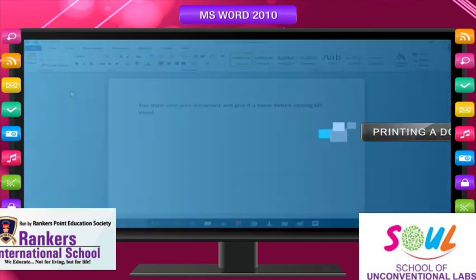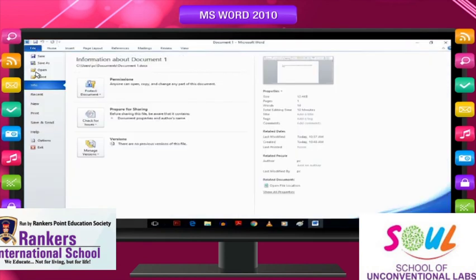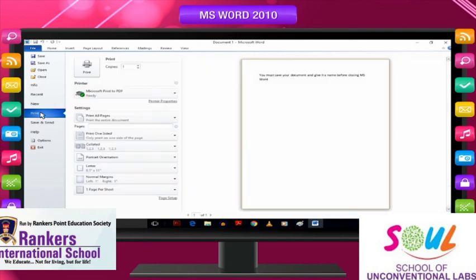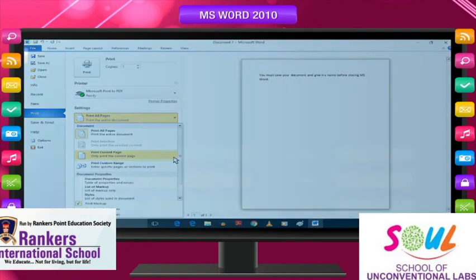Printing a document. Open the document. Click on the File tab. Click on Print in the drop-down menu. Select the printer. Click on the Print button. One copy of the document will be printed. You can also go to the Print menu by the shortcut keys Ctrl+P. Before giving the print command, your printer should be on and in ready mode. You can specify the number of copies to print or just the current page or a range of pages.